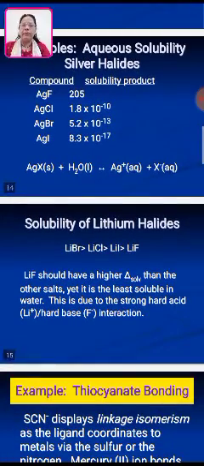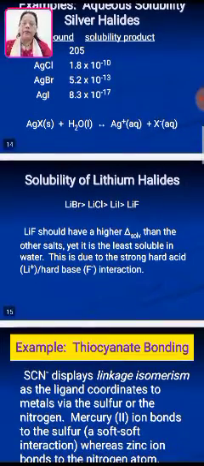Now the solubility of lithium halides. Lithium bromide is higher in solubility than lithium chloride, then lithium iodide, then lithium fluoride. So lithium fluoride should have a higher solubility than the other salts, yet it is the least soluble in water. This is due to the strong interaction between the hard acid Li plus and the hard base F minus.